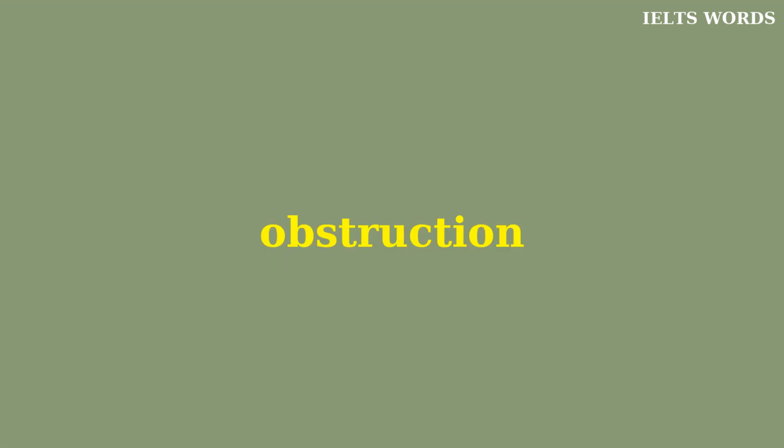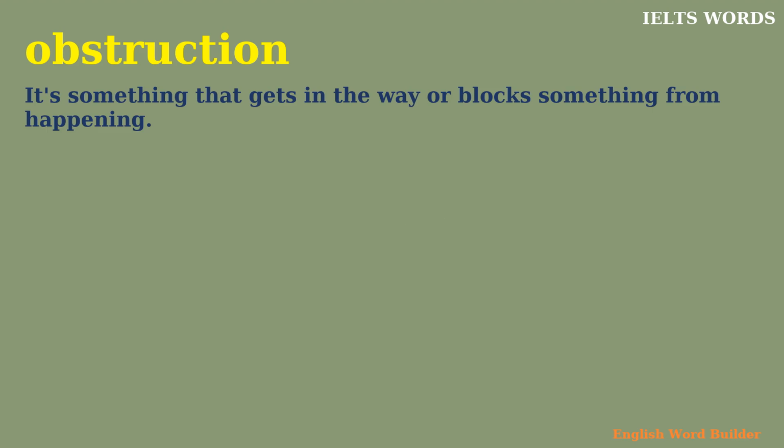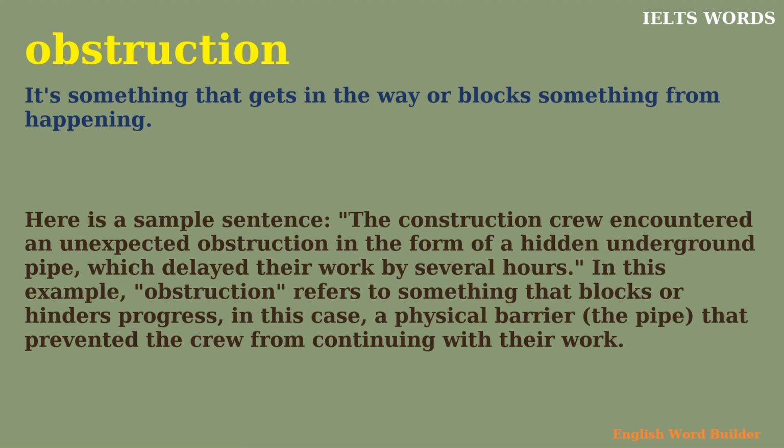Obstruction. It's something that gets in the way or blocks something from happening. Here is a sample sentence. The construction crew encountered an unexpected obstruction in the form of a hidden underground pipe, which delayed their work by several hours. In this example, obstruction refers to something that blocks or hinders progress. In this case, a physical barrier, the pipe, that prevented the crew from continuing with their work.